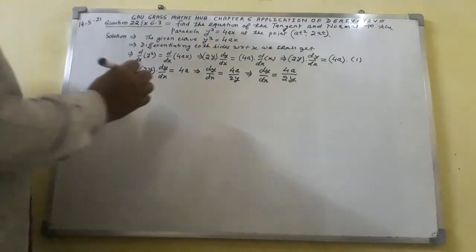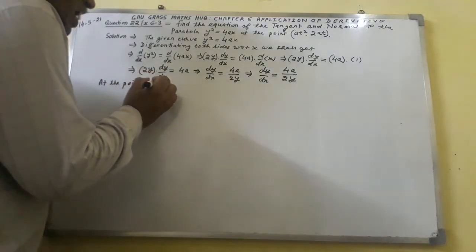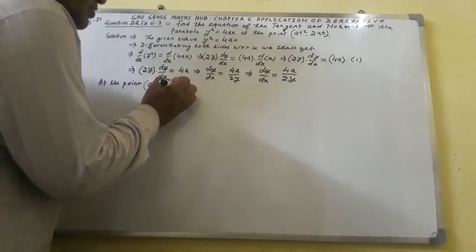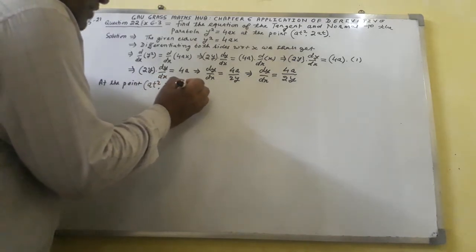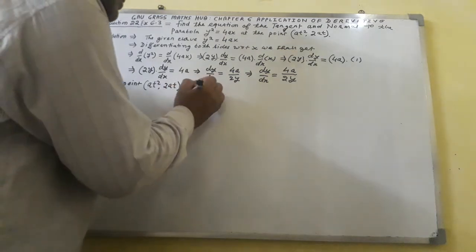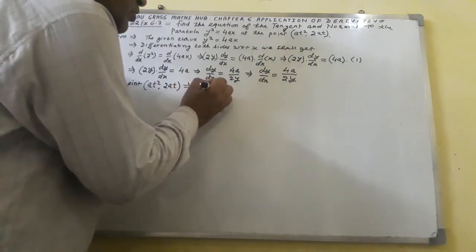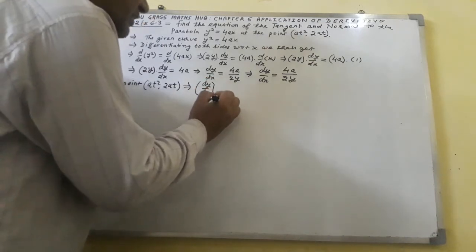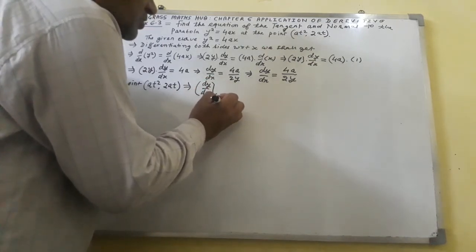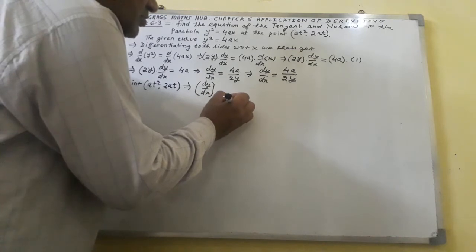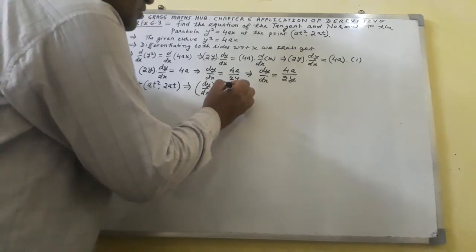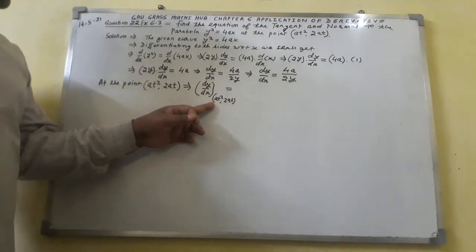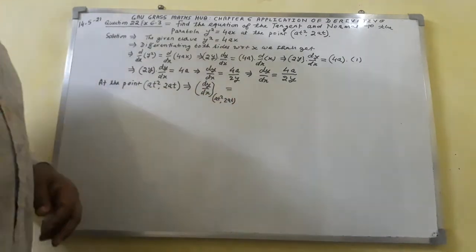At the point at square comma 2at, dy over dx equal to 4a over 2y.